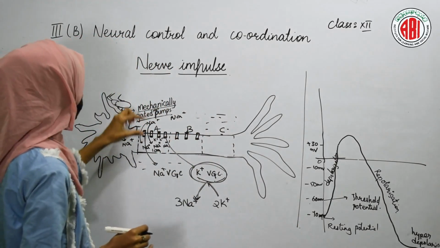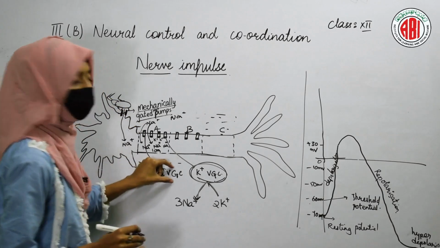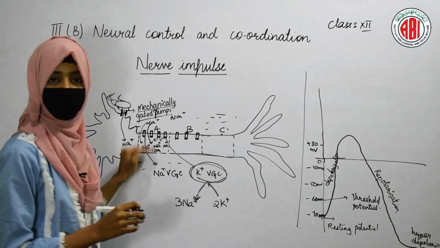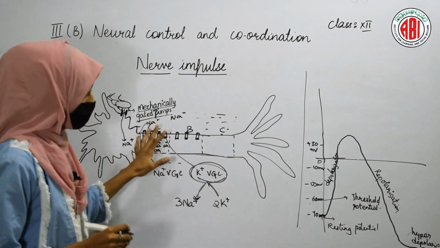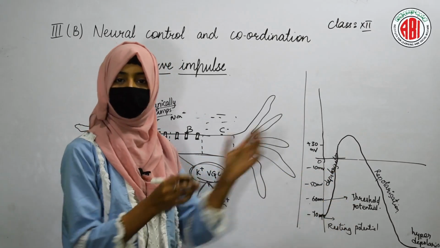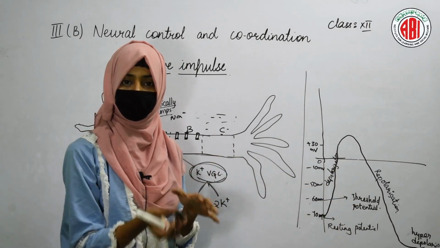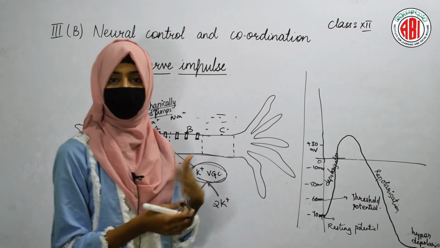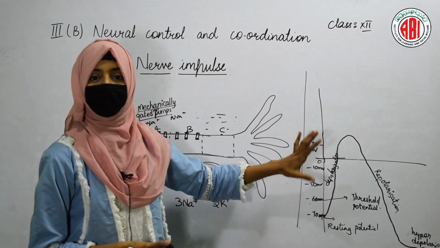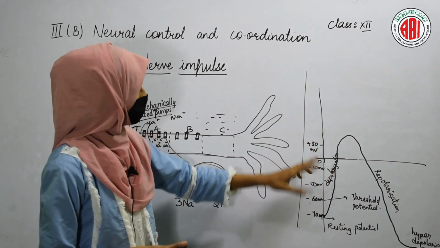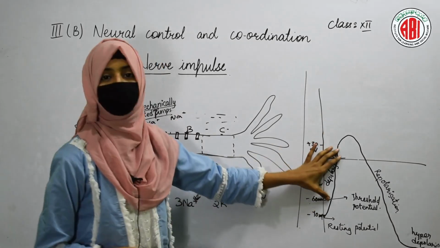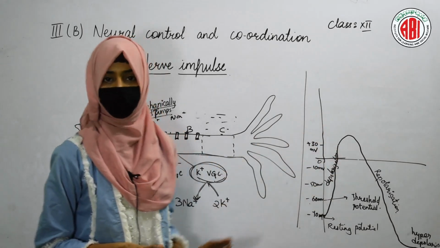Now, when the sodium voltage gated channels open, at that time sodium starts entering into the cell. So the resting potential becomes threshold potential. As soon as the sodium ions enter into the cell, the voltage starts changing. So minus 70 becomes minus 60, then it further changes till it reaches plus 30 mV. This state is called depolarization, that means entry of the sodium ions.